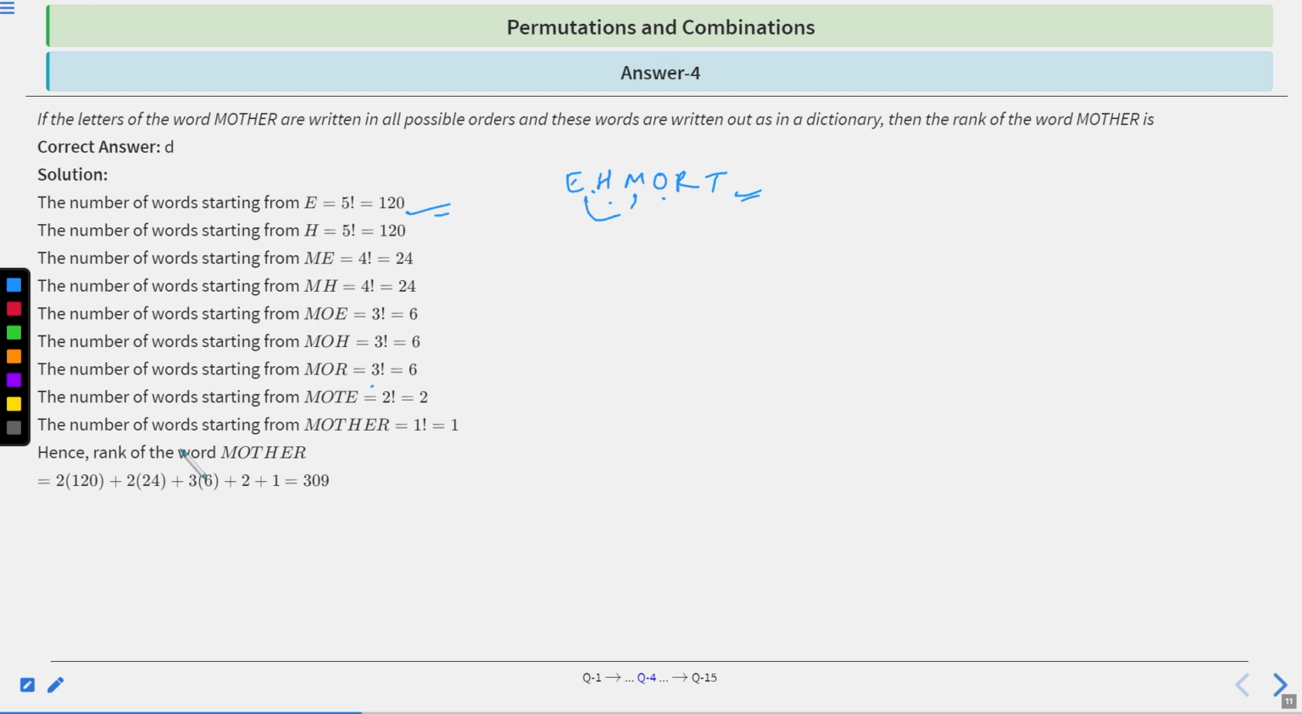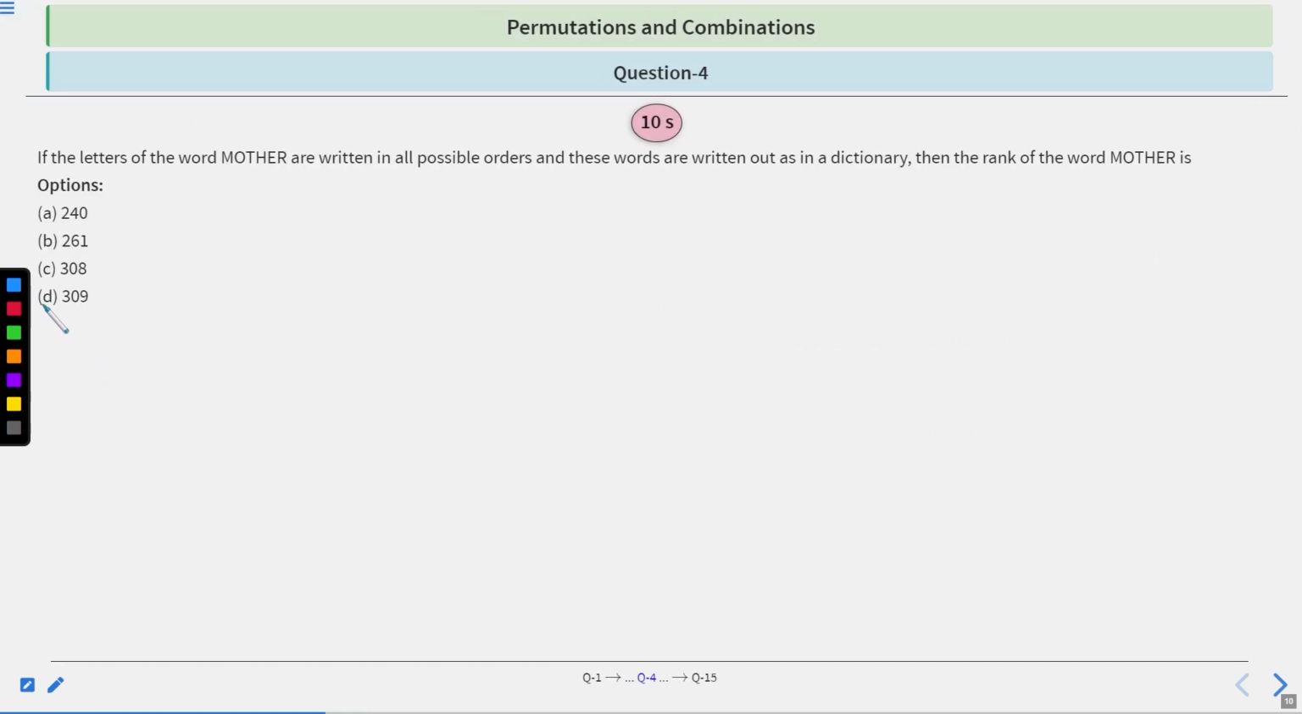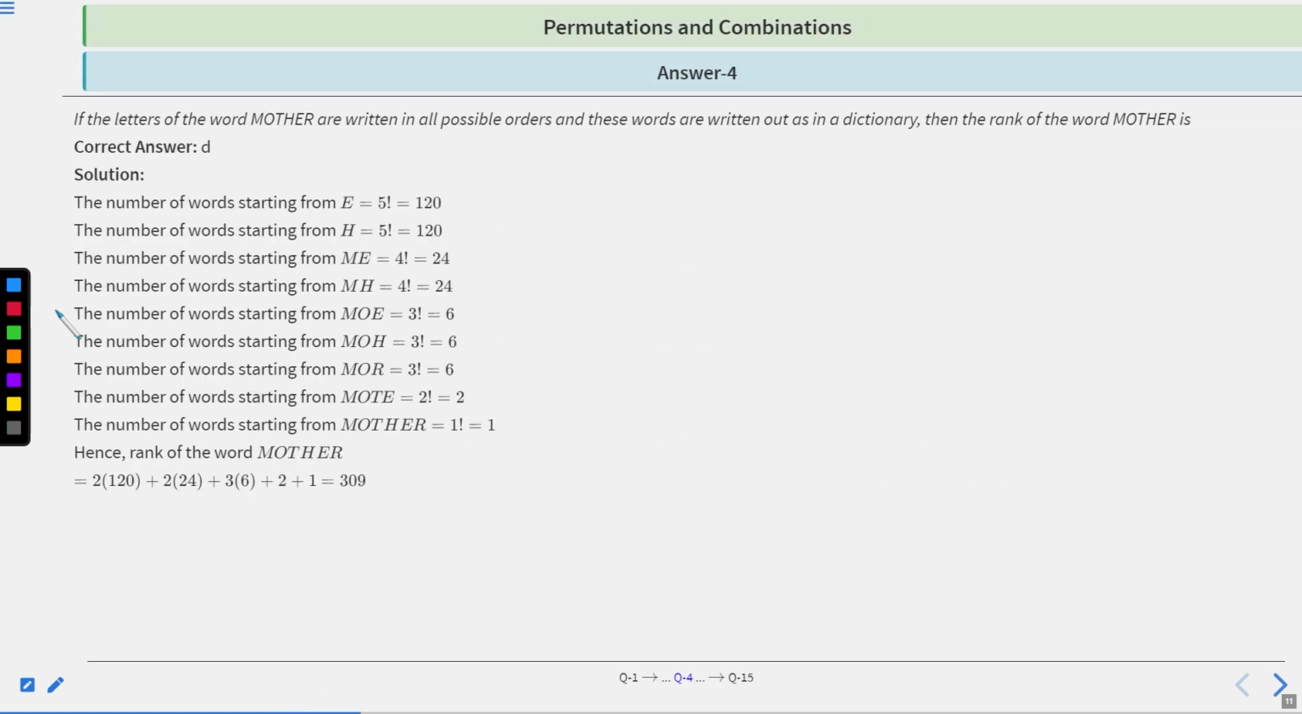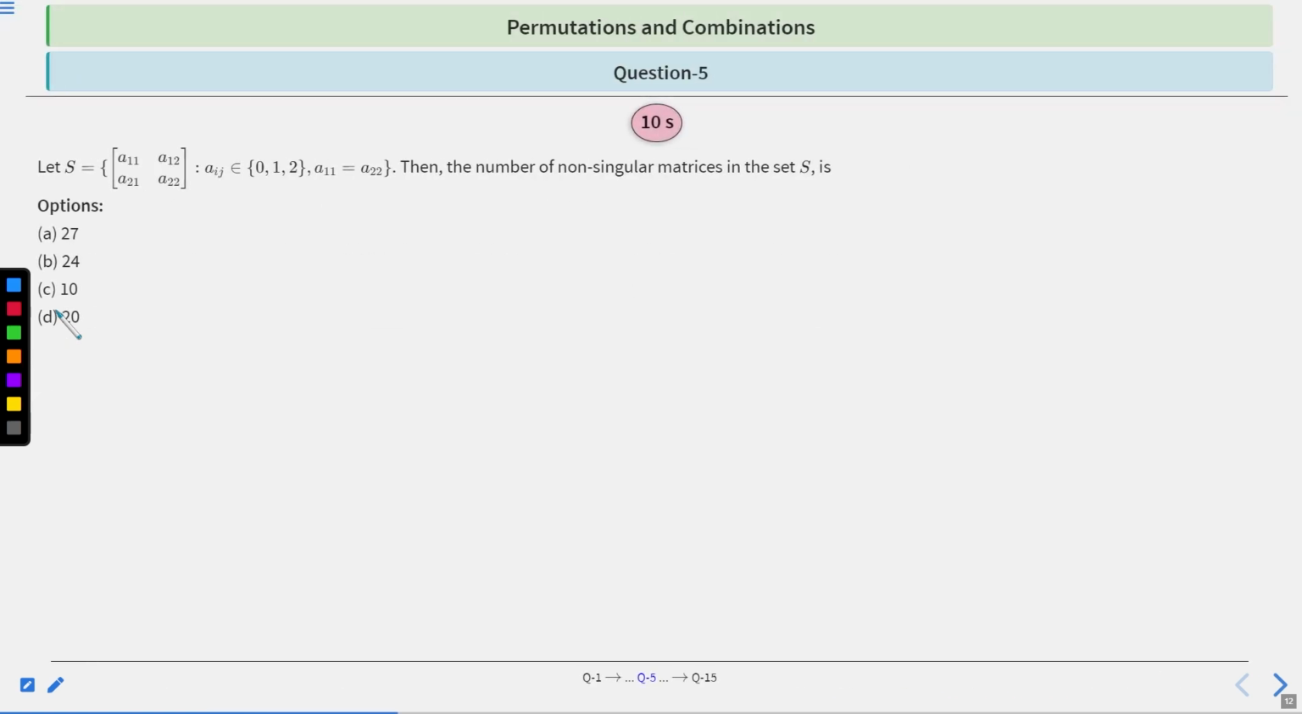So the answer should be the summation of all these, right? So 2 times 120 plus 2 times 24 plus 3 times 6 plus 2 plus 1. Answer is 309. Right? 309 is the right choice. Okay, option D is the right choice. Clear? Okay, let's move to the next question.